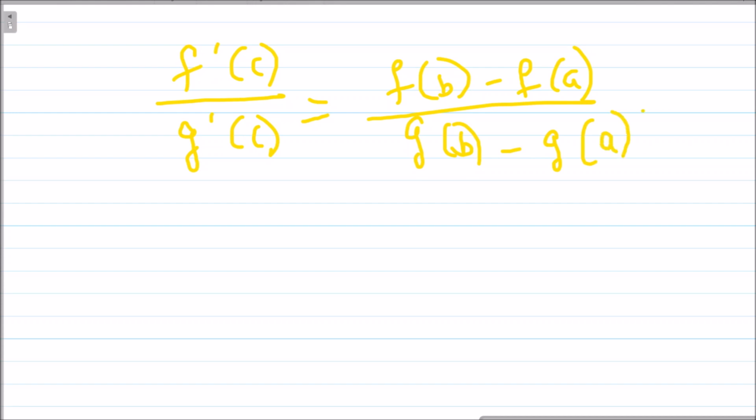So this is a sweet little proof: you apply the Lagrange mean value theorem to the function f and to the function g, and you simply divide these two things, you get the answer. But as I said at the start, there is some flaw in this proof. So now it's your job to tell me what the flaw is. So yeah, thank you.